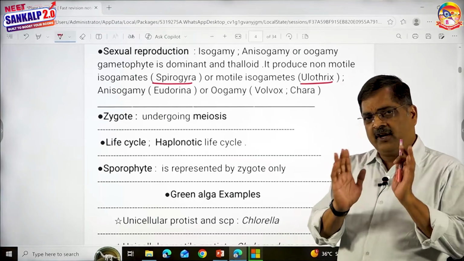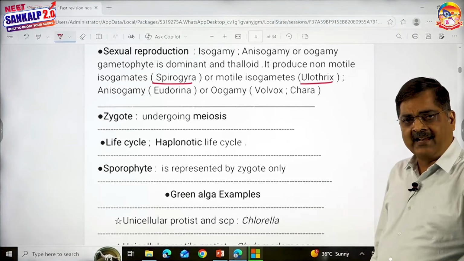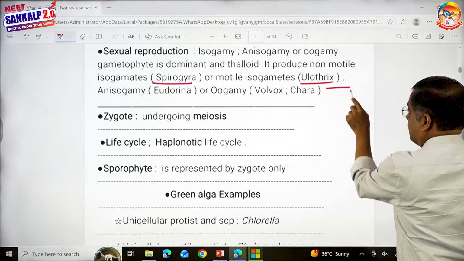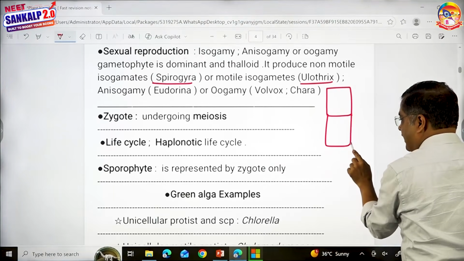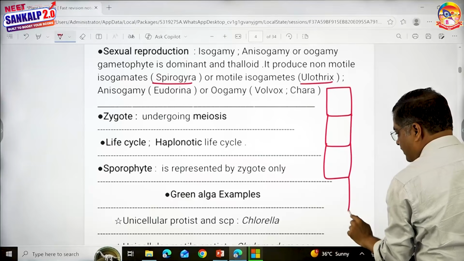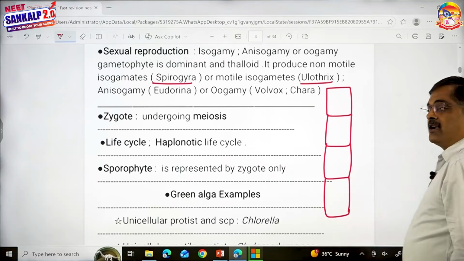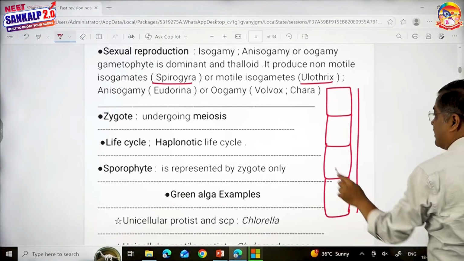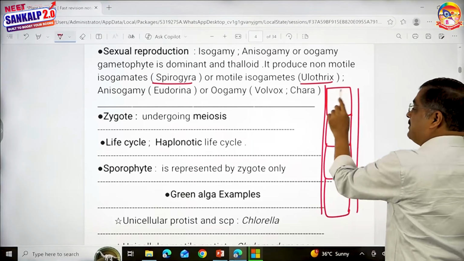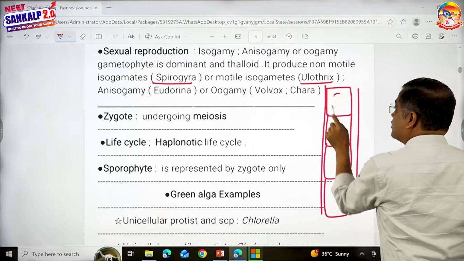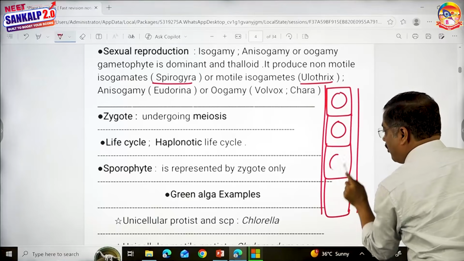Look here. If you look at one example of green alga, this is one filament, and the filament contains many cells like this. What happens at the time of sexual reproduction? The plasma membrane and protoplasm contract and form gametes.